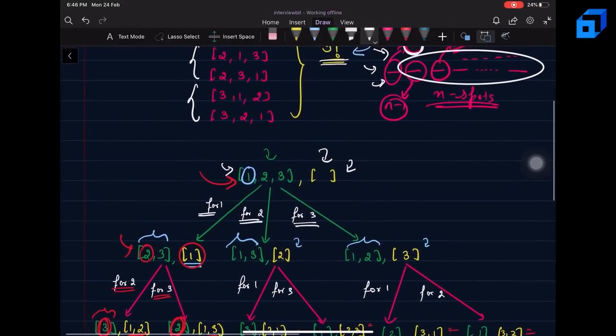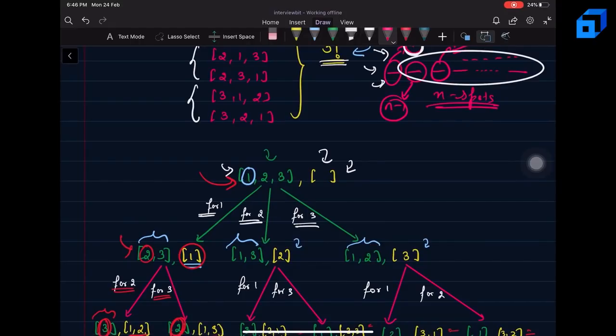So what the problem says is that we can solve this problem recursively. If we are solving this problem recursively, we will have 3 steps. What will be the 3 steps?